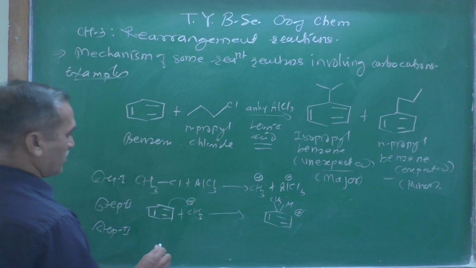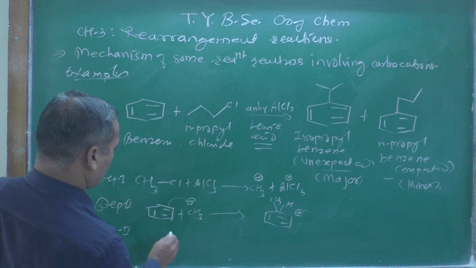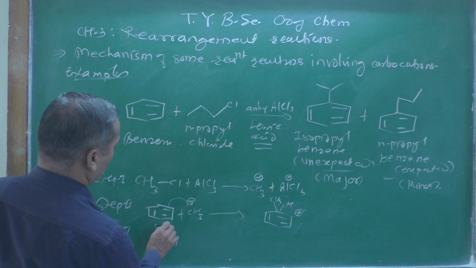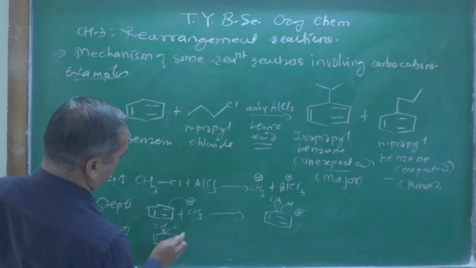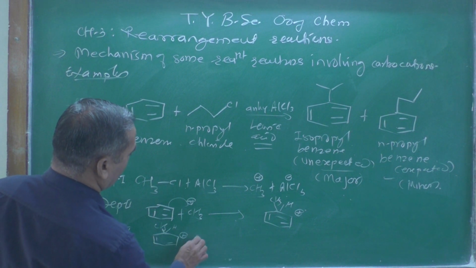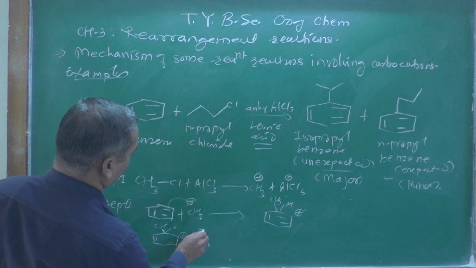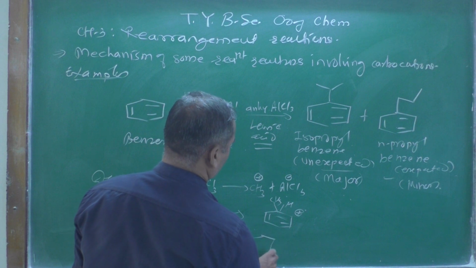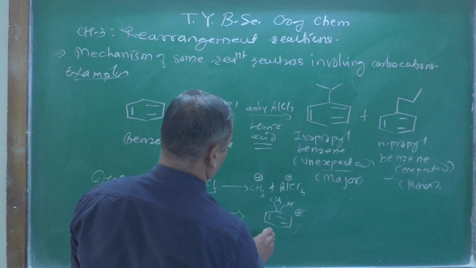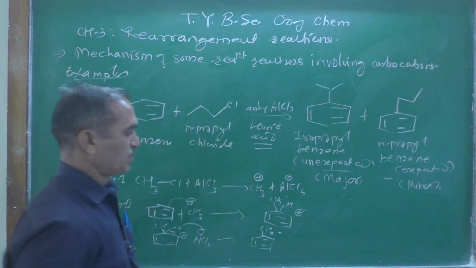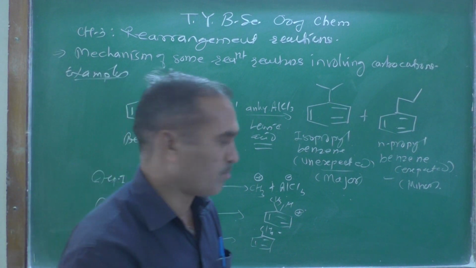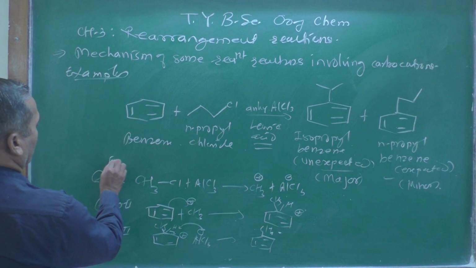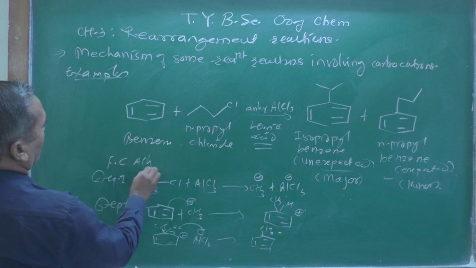The third step is aromatization: AlCl4 minus will pick up the proton from here, aromatization is back, and you are going to get the formation of toluene over there. So this is the general mechanism of the Friedel-Crafts alkylation reaction.